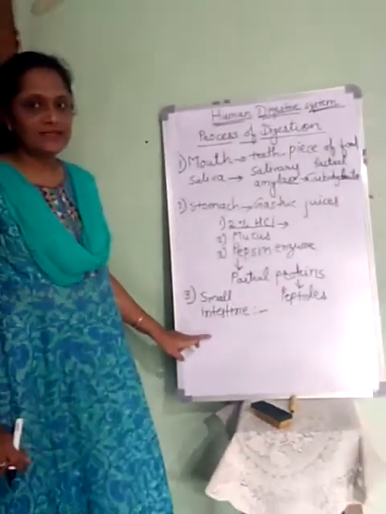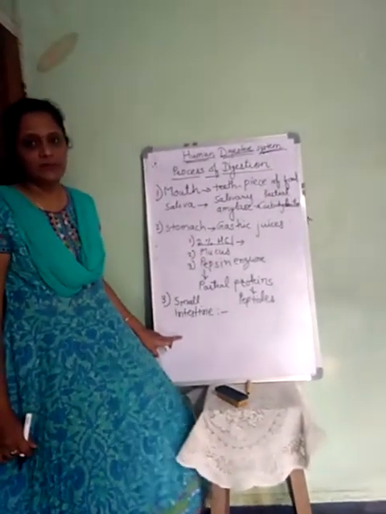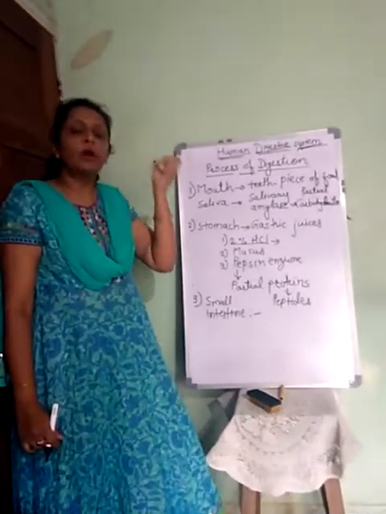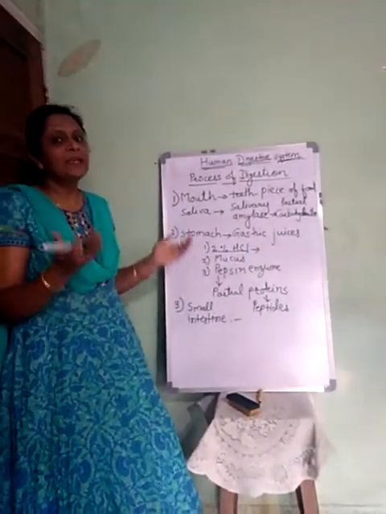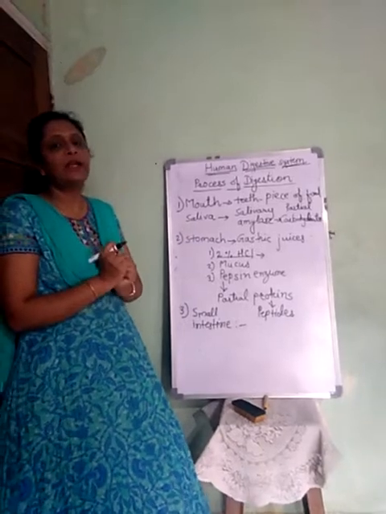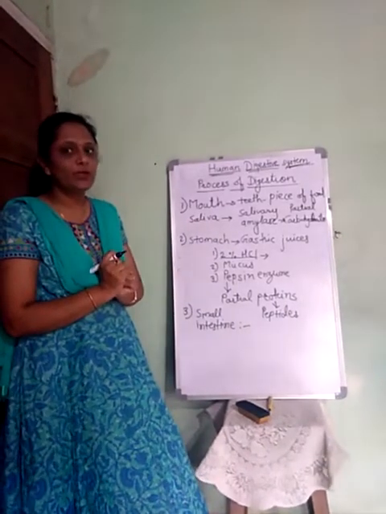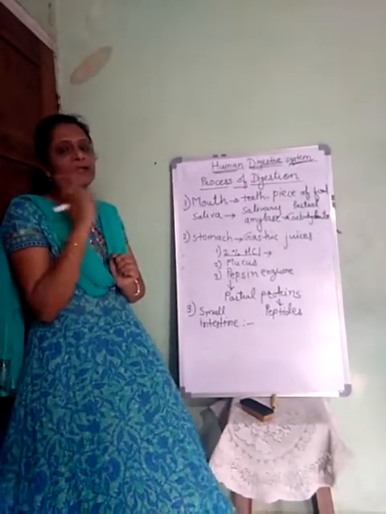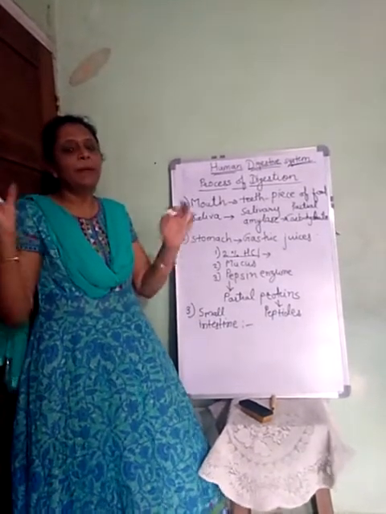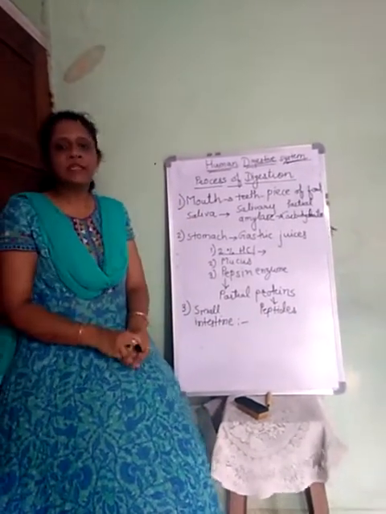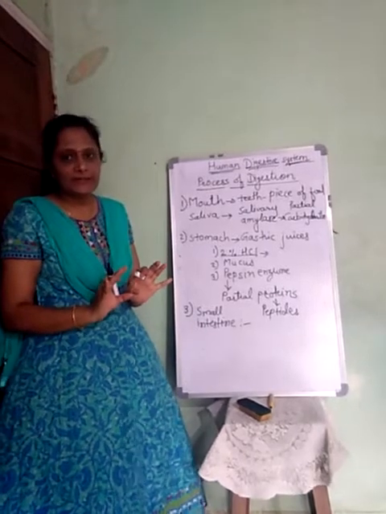The small intestine receives three different juices from two different kinds of organs, or say glands. As I told you yesterday, we have two glands, liver and pancreas, which are not showing any movement, but they pour their secretions in the small intestine.